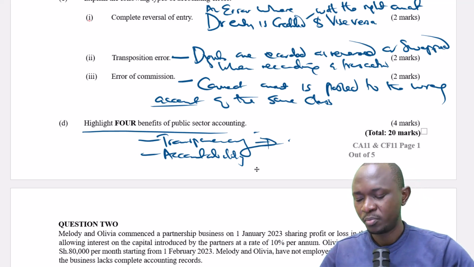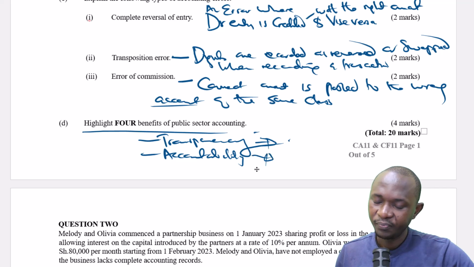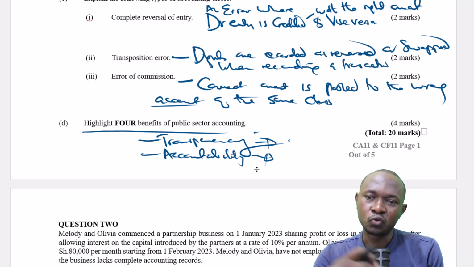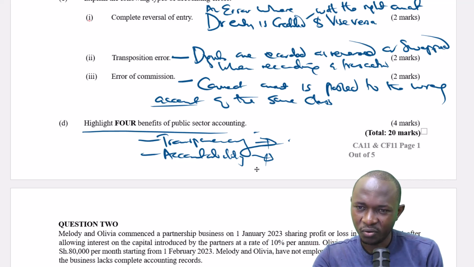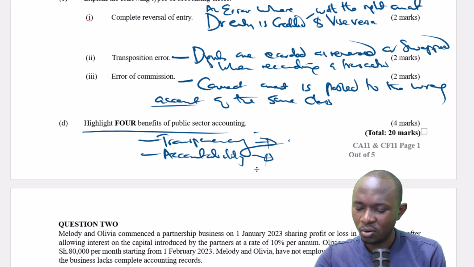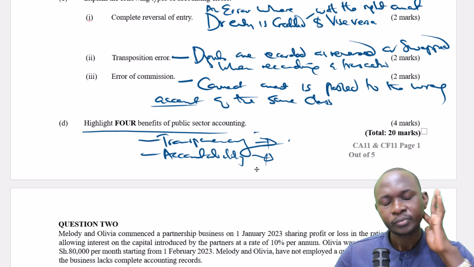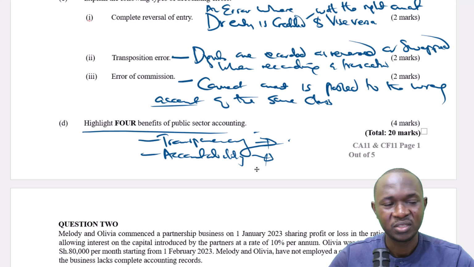It is the fact that others are able to see what you are doing that brings about accountability, and of course the ability to track every person who has done something. It keeps track of what you've done, the time you've done it, how you've done it, all those things. So accountability is also on another level, and it comes in as one of the benefits of public sector accounting.